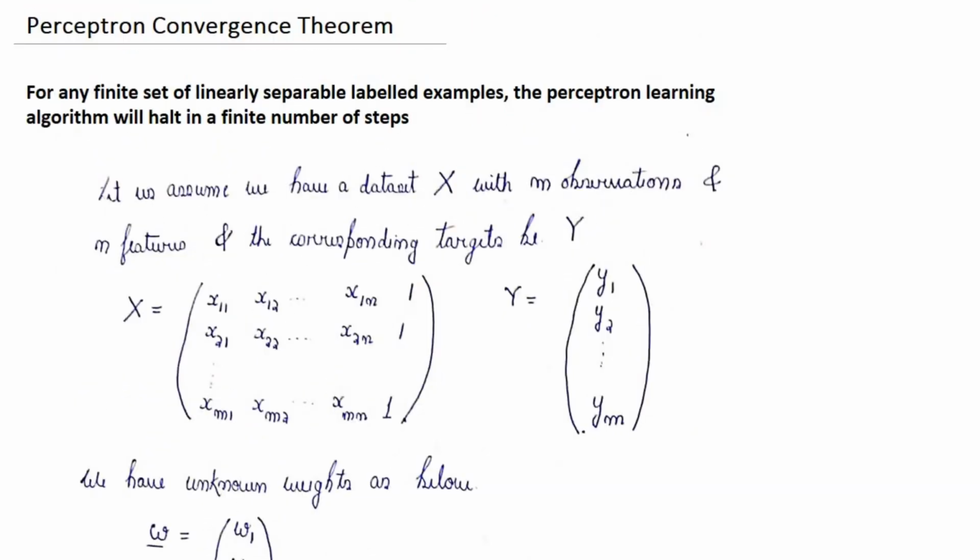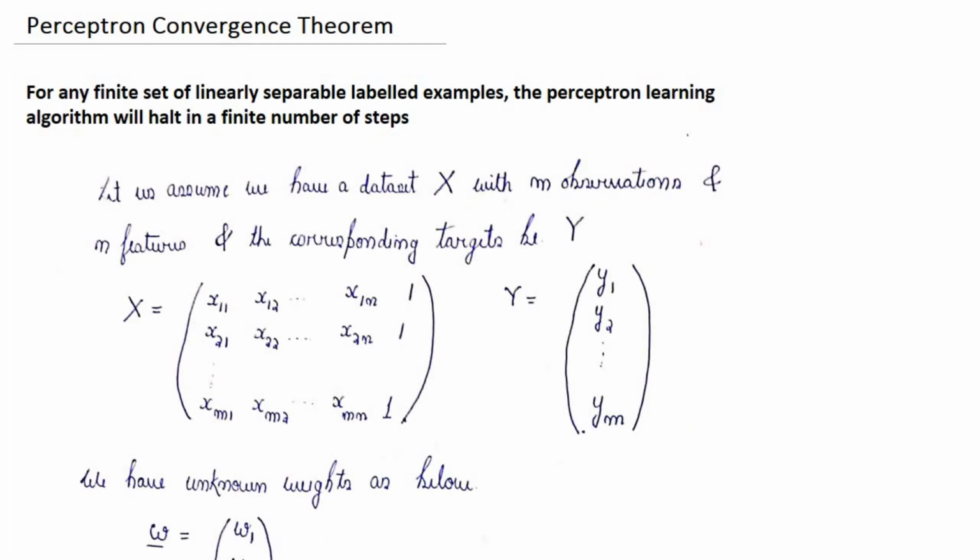Hi everyone, in today's video we will make an attempt to prove a rather generic result, or an abstract result, related to the convergence of the perceptron learning algorithm when the data is linearly separable. In the previous video we saw the example of the OR gate, where the classes were linearly separable. The AND gate is another example of a dataset with linearly separable classes. We claim that the perceptron learning algorithm will converge in a finite number of steps in case we have a dataset which is linearly separable.